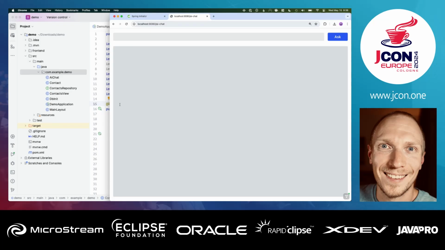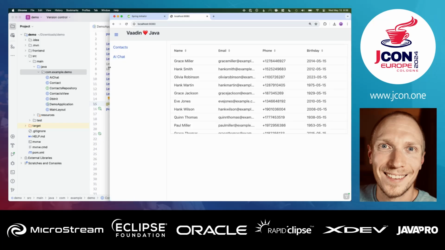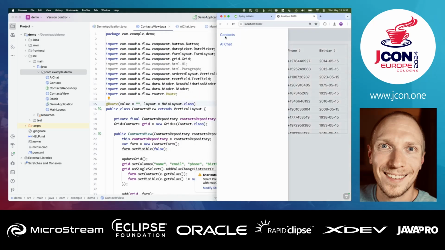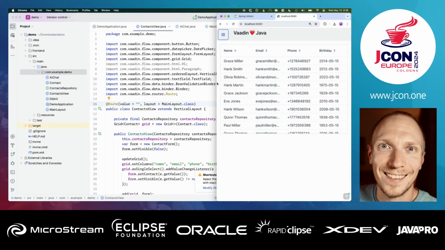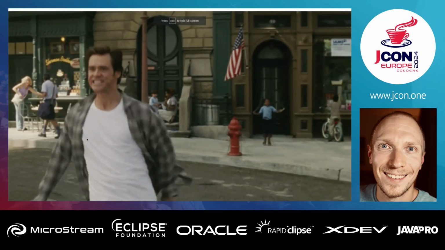So if we build that and go to our app, we now have navigation between the views. We can make this narrower, and we have this toggle. So we have a fairly functional application with a CRUD, AI, streaming, main layout, all kinds of stuff that we built in not a whole lot of time.